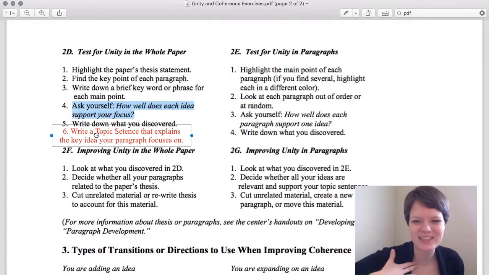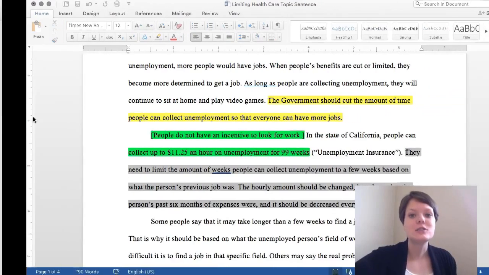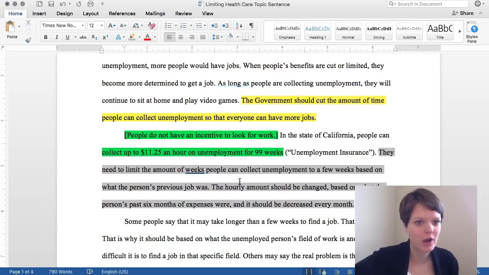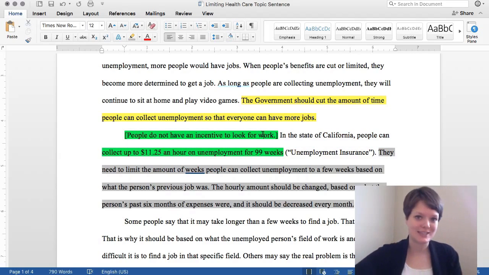Good. Okay, now the sixth point that I added: write a topic sentence that explains the key idea your paragraph focuses on. So let's write a topic sentence for this paragraph, because right now it doesn't have one. It jumps straight into evidence, straight into this unemployment fact of California, but we need that transition first. We need that topic sentence. So let's use this phrase to create our topic sentence. That's why we wrote it. And make sure it ties back to the thesis.